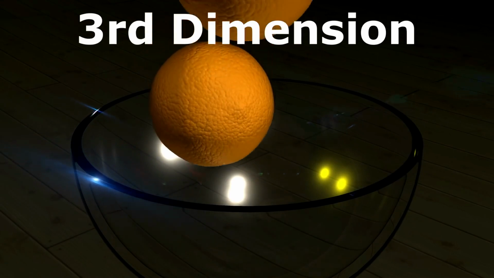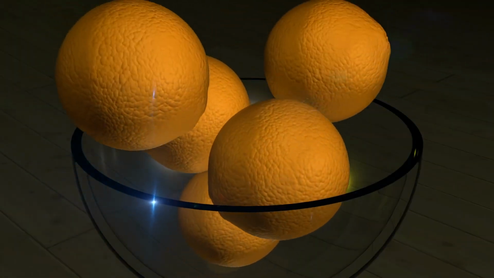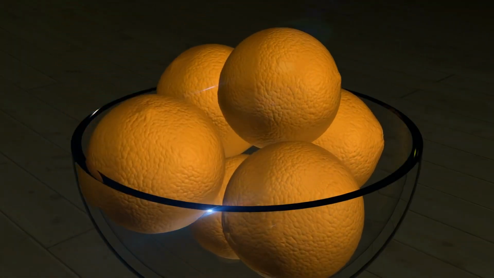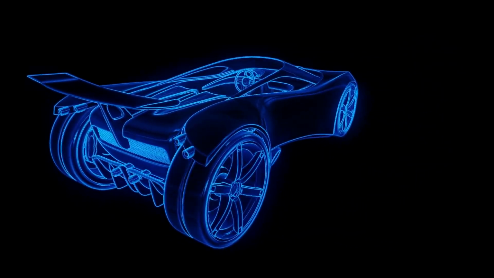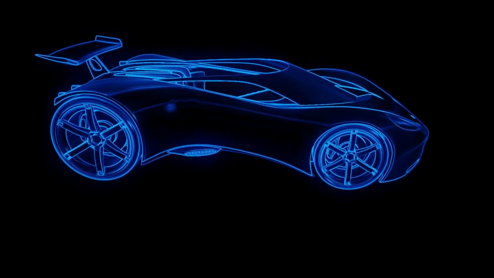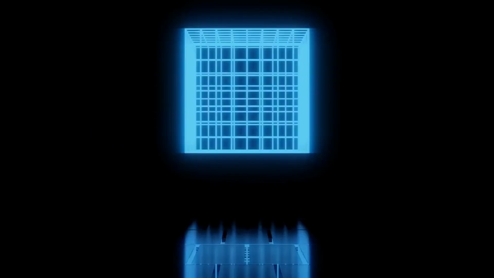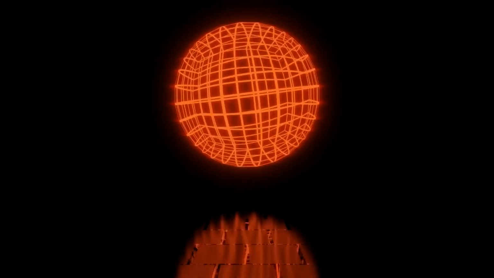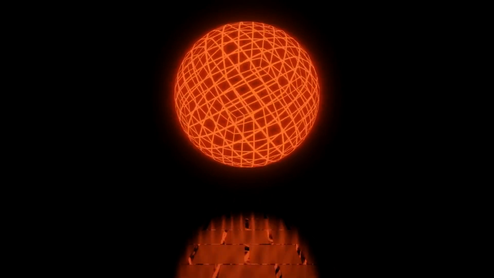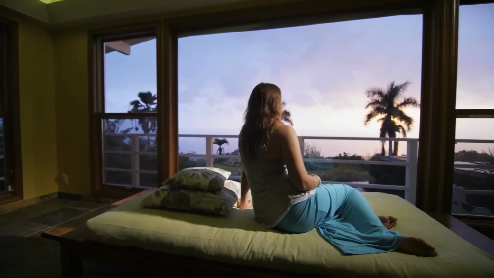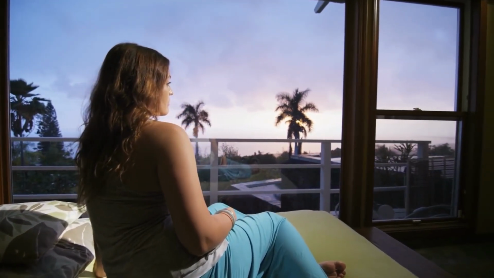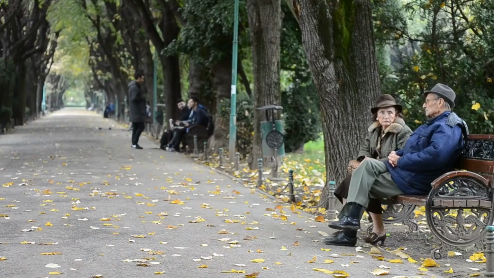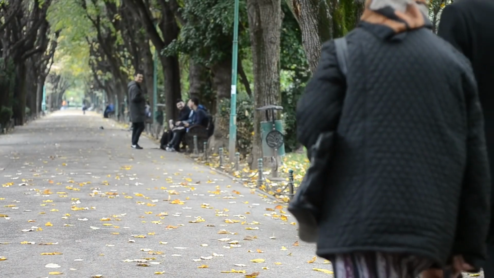Third dimension. If we add height or depth to a two-dimensional object, it becomes a three-dimensional, that is, a 3D object. A three-dimensional object has non-zero volume. A cube or a sphere are geometrical examples of three-dimensional objects. We live in a three-dimensional world where we can move in any direction in space as per our wish. We are free to move in forward, reverse, up and down directions.